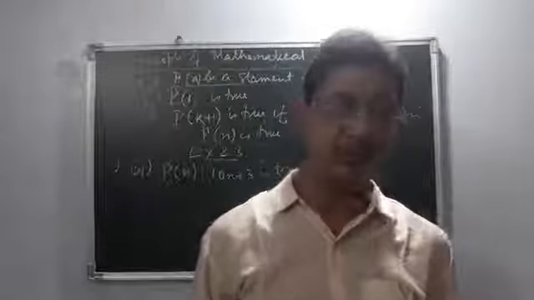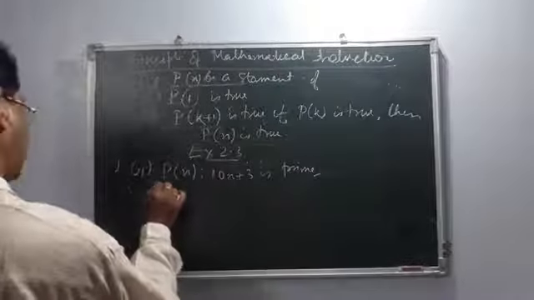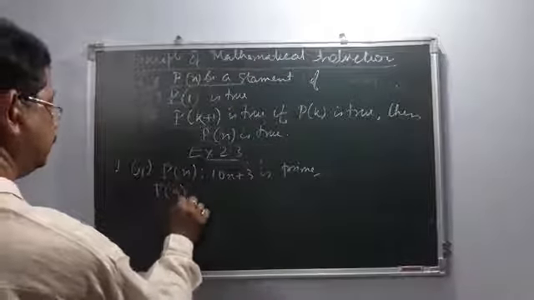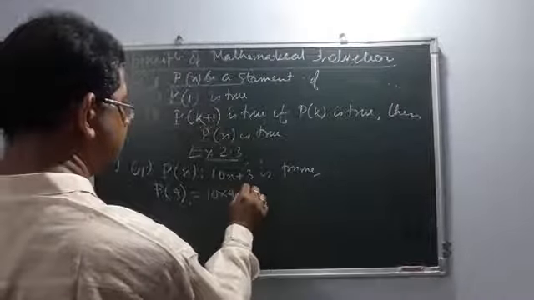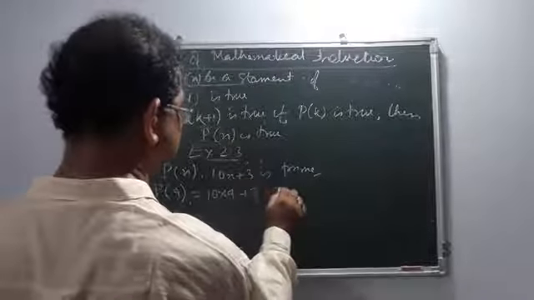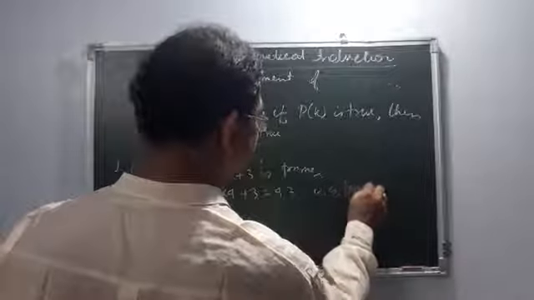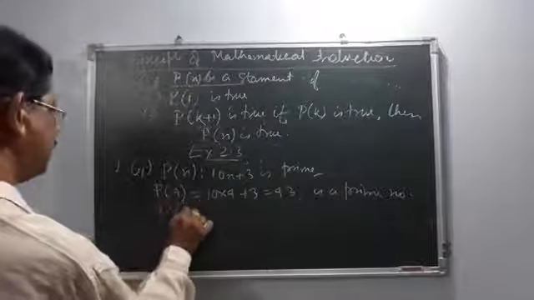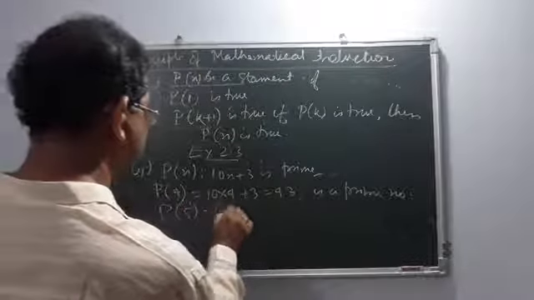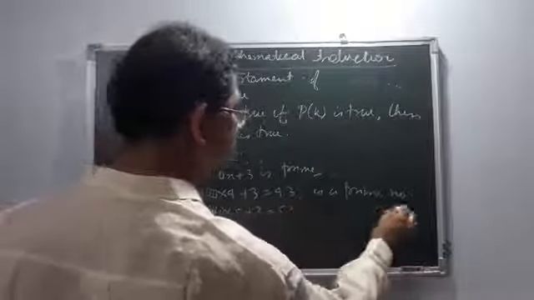They said to find P(4). Of course P(4) will be 10 into 4 plus 3, so it is 43, a prime number. If we consider P(5), 10 into 5 plus 3, that is 53, which is also a prime number. So we have finished this type of sum.